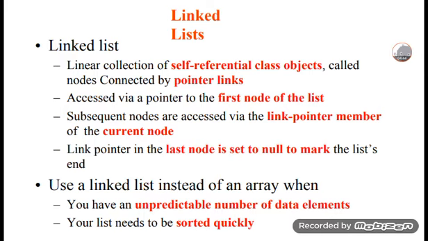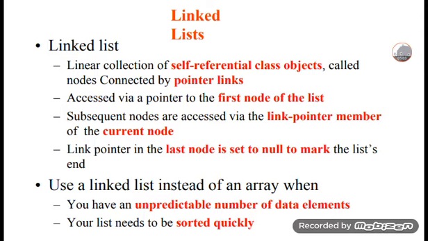Whenever we take that list, we access the pointer in the first node only. Subsequent nodes are accessed via the link pointer member of the current node.